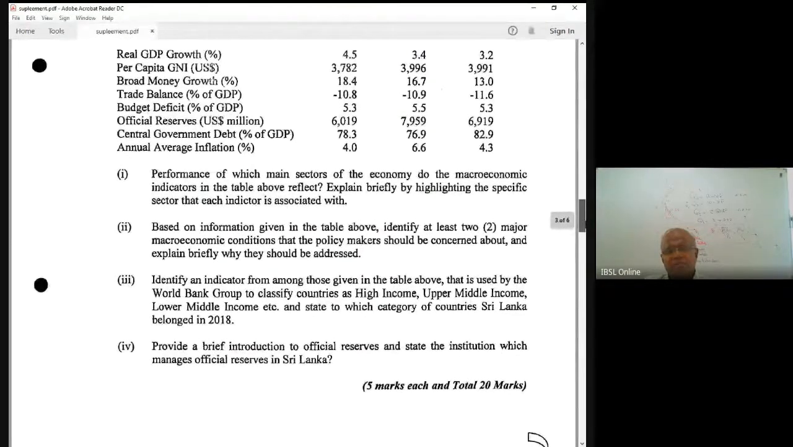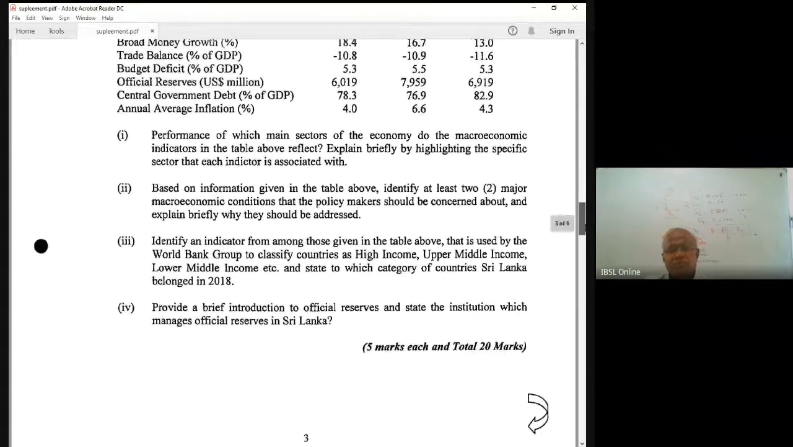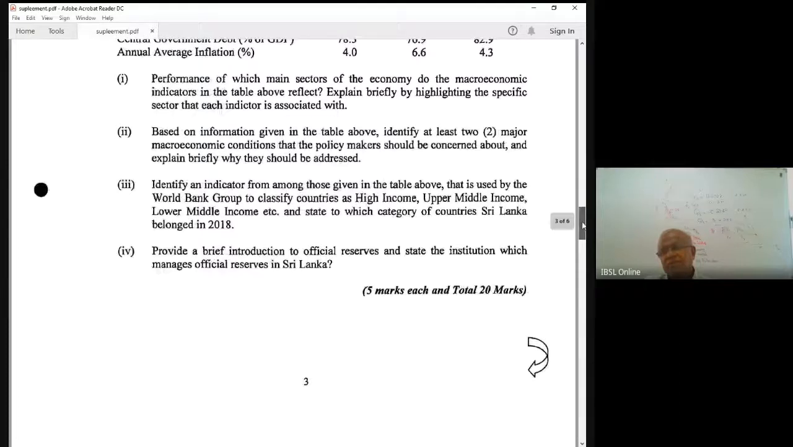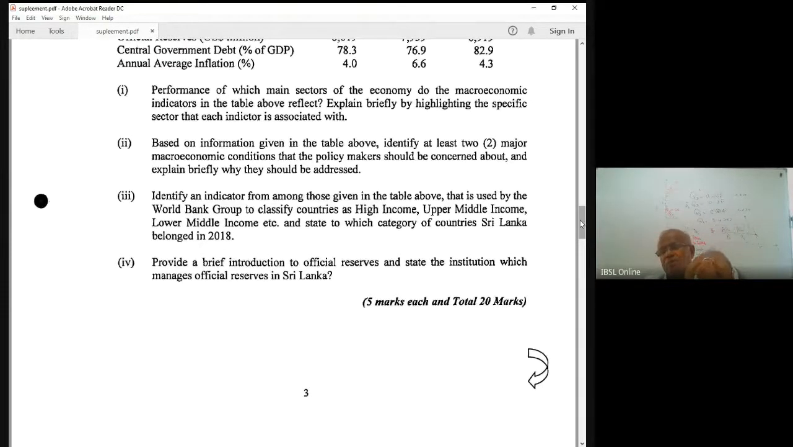Provide a brief introduction to official reserves and state the institution which manages official reserves in Sri Lanka. Official reserves are managed by the Central Bank of Sri Lanka. Official reserves mainly consist of balance of payment surpluses, IMF borrowings, grants, other loans, the dollar loans coming to the country, either to government or from other countries, unutilized loans. If the government converts these dollars into rupees, you don't have reserves. But as long as you keep these borrowings and loans in the dollar account, they come under reserves, right?